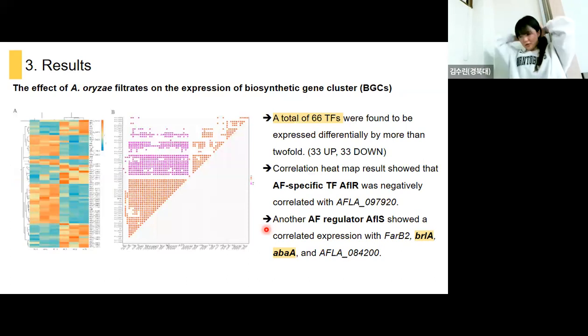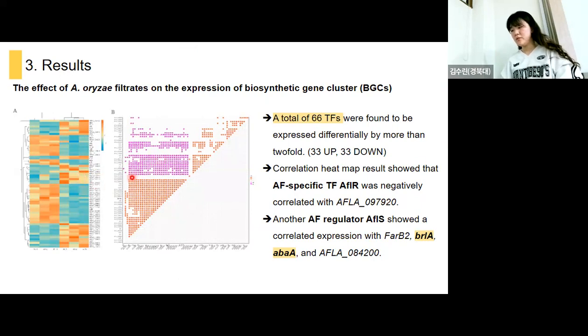Next, they wanted to know the effect of Aspergillus uridine filtrates on the expression of transcription factors. So they checked the correlation within the genes. A total of 66 transcription factors were found to be expressed differentially by more than 2-fold, and among them 33 were upregulated and 33 genes were downregulated.